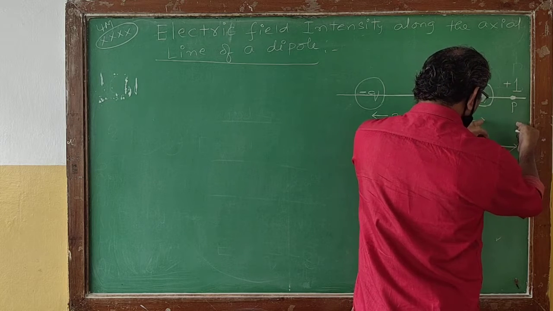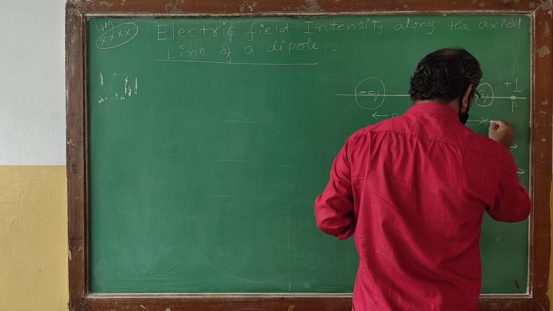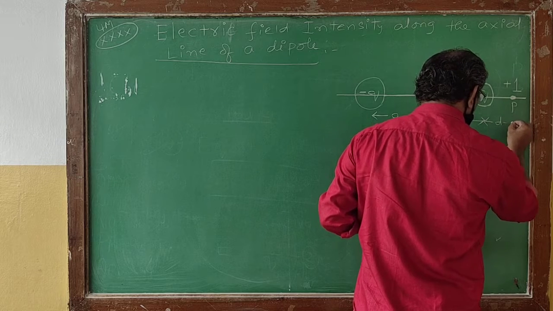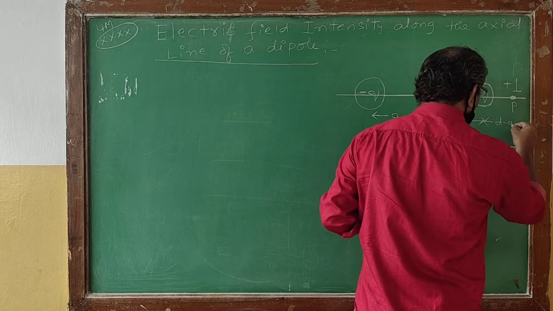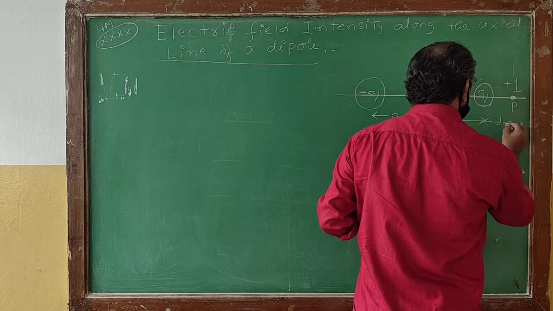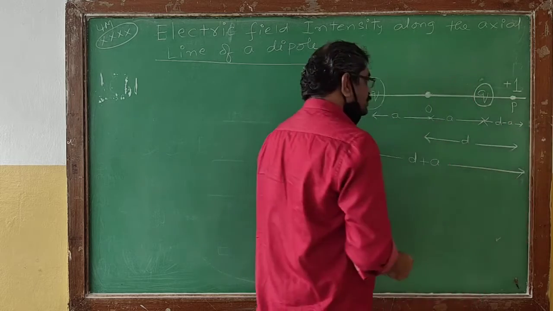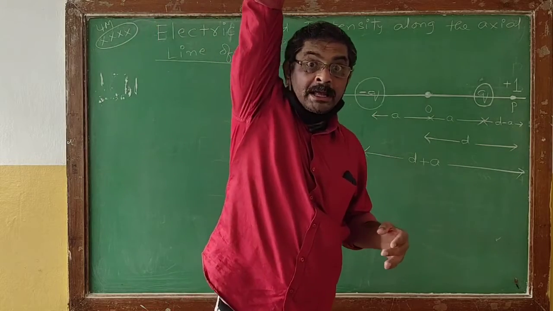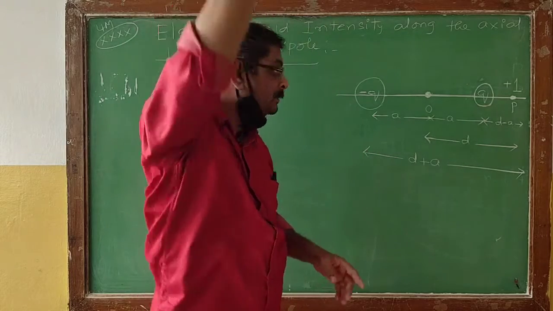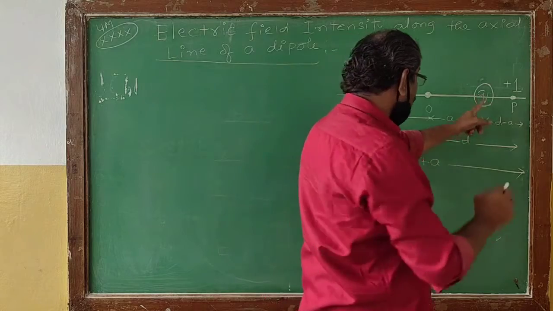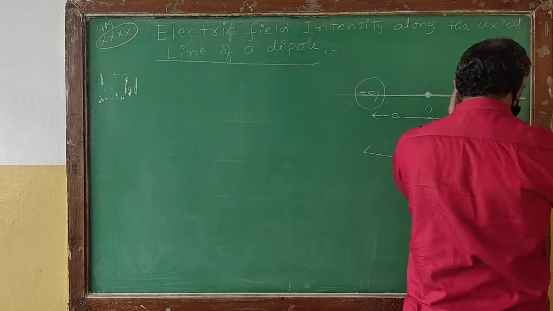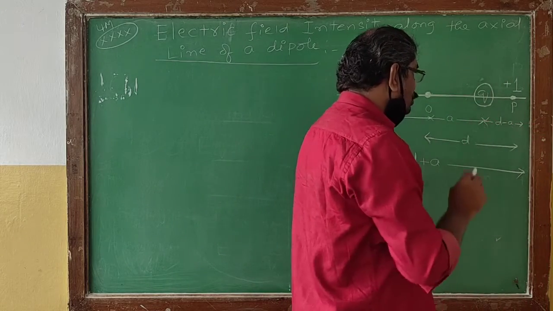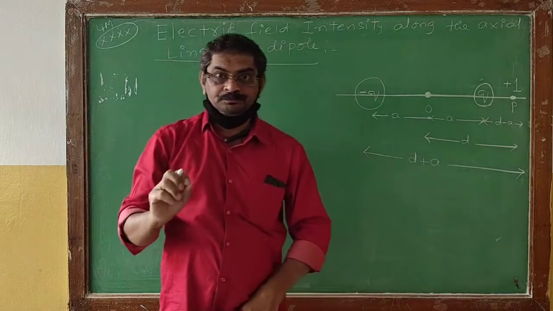So the remaining distance will be numerically equal to d minus a. The distance of the point P from the positive charge is d minus a.